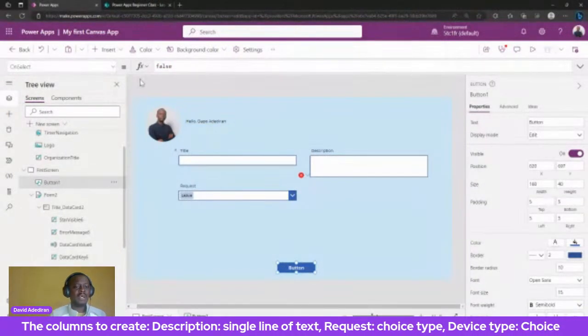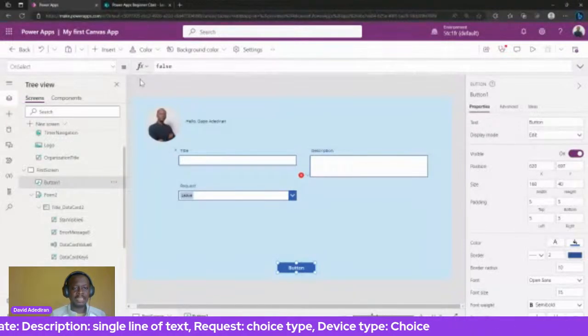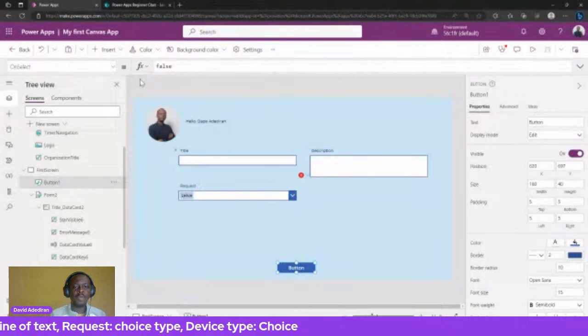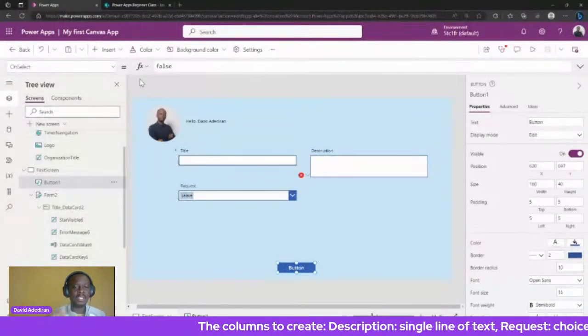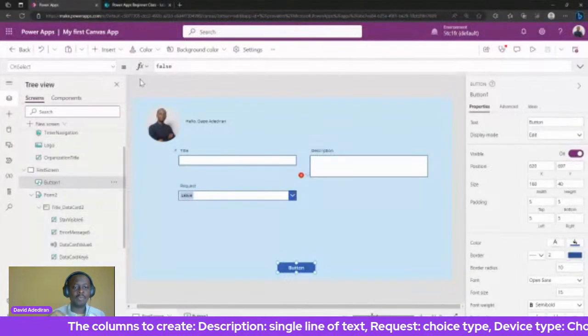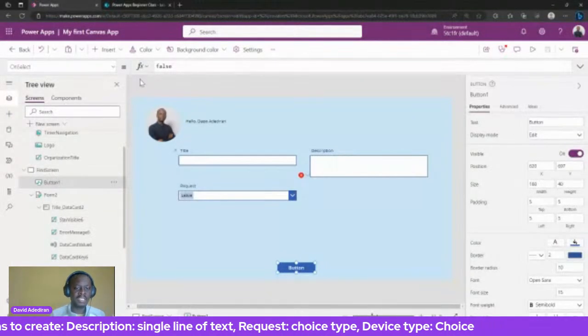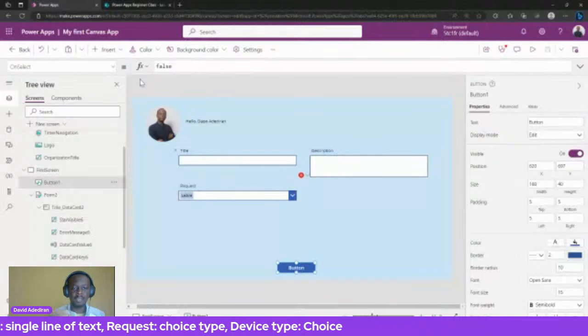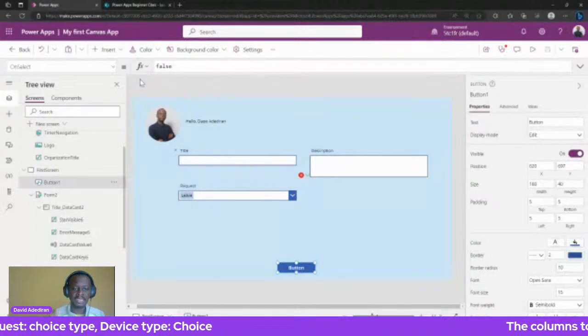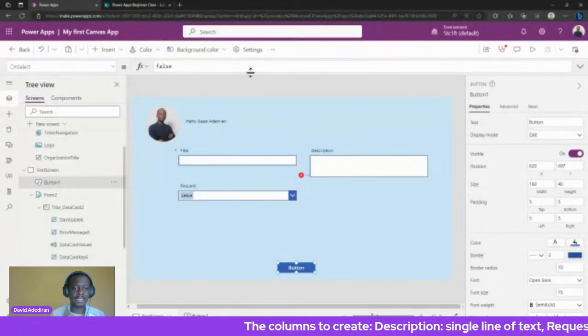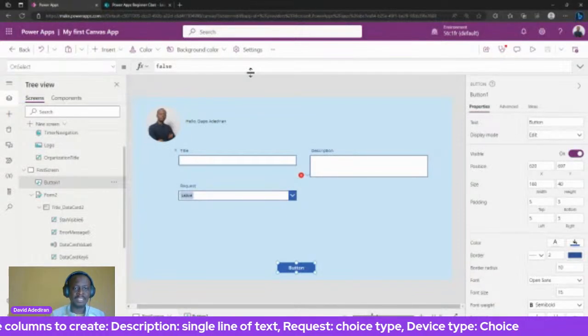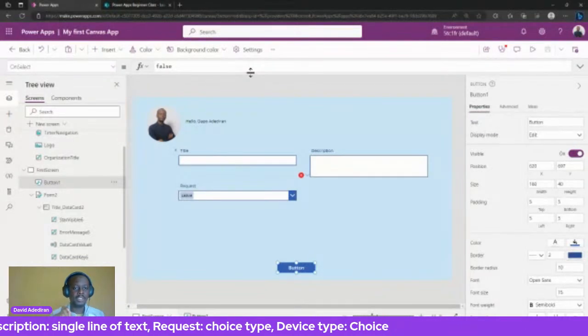So what does OnSelect do? OnSelect is a property that we call a behavior property, or event property. What does that mean? It means these are the kind of properties that come alive when you interact with a control in a certain way. They typically have On in front of them, like OnSelect, OnReset. OnSelect means when the user selects the button, whatever you write in the formula for that property now runs. So they run based on an event, for instance, when a user clicks a button.